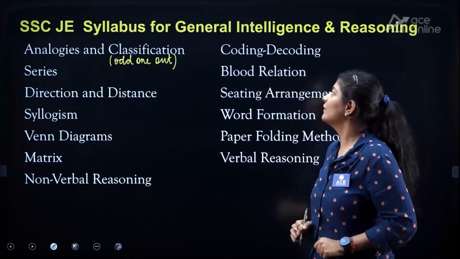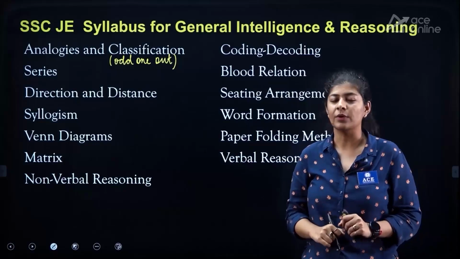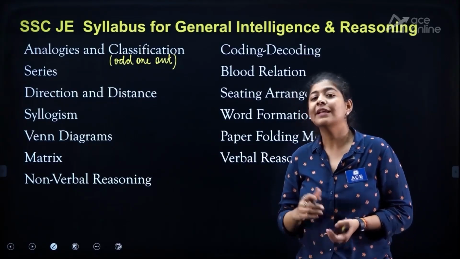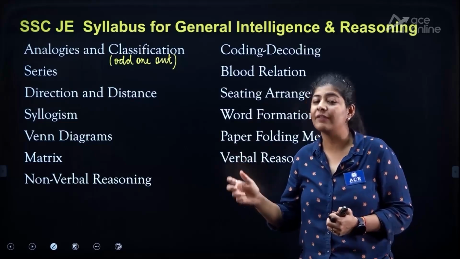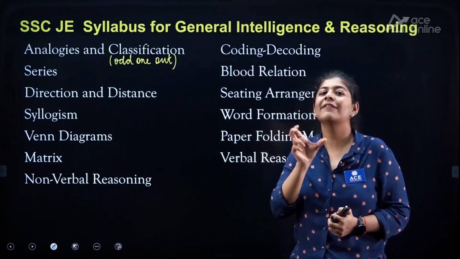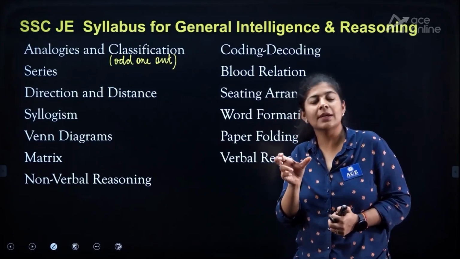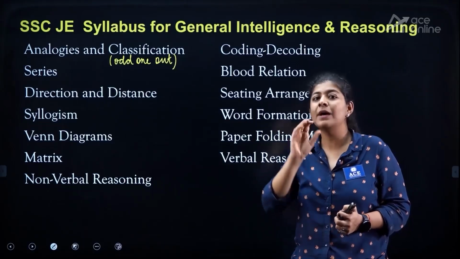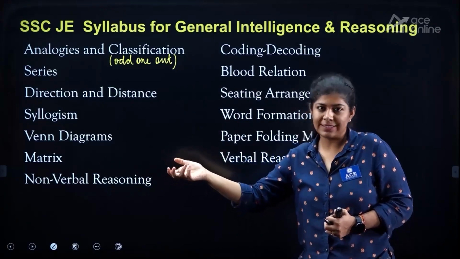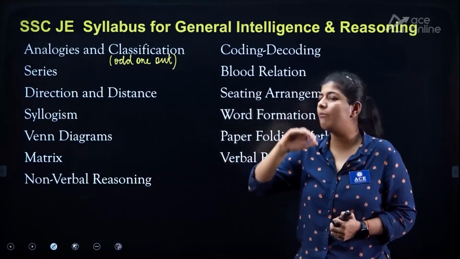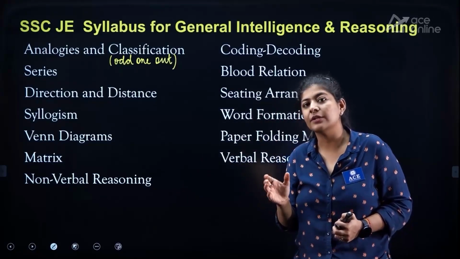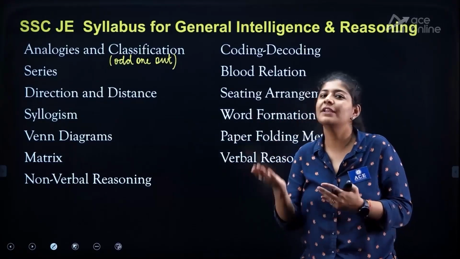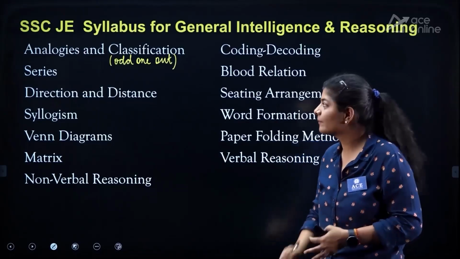The second topic is coding decoding. In coding decoding, again some logic or pattern is given, where the given segment, maybe a word, a sentence, or a number, is changed with some symbols, numbers, or letters. There is some pattern applied here. We need to figure it out and replicate the same thing with the asked one.